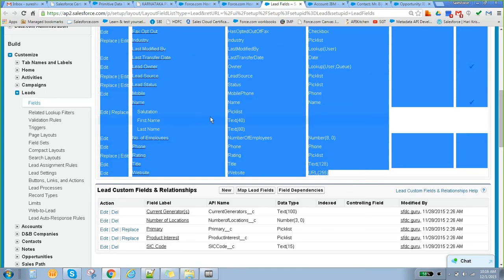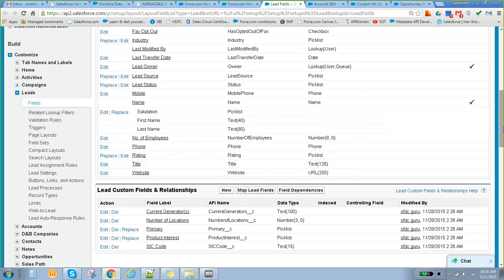So LinkedIn URL exists nowhere in this particular lead, right? Correct. But the client is saying I want to capture the LinkedIn URL for that particular lead. In that case, we have to create another field, called a custom field. Just a field. How to create that?